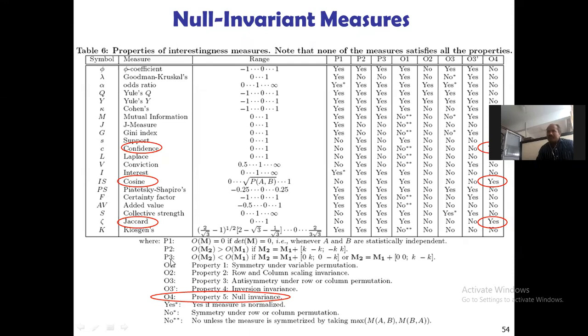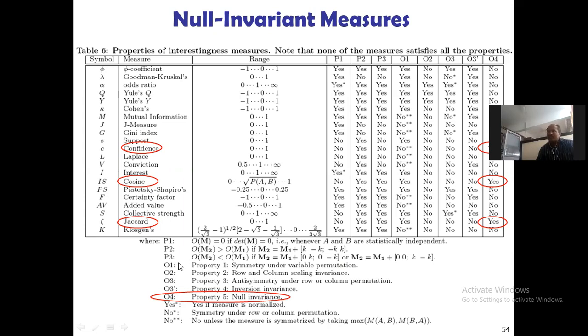And P2 is that O of M2 is greater than O of M1 if M2 is equal to M1 plus [k, -k; -k, k]. And P3 is that O of M2 is less than O of M1 if M2 is equal to M1 plus [0, k; 0, -k], or M2 is equal to M1 plus [0, 0; k, -k]. In that way we need to calculate P1, P2, and again P3 here. Now what are O1, O2, O3, and O4 here?